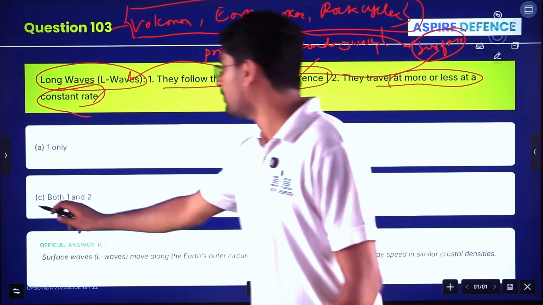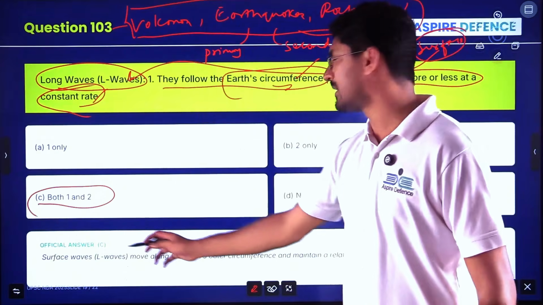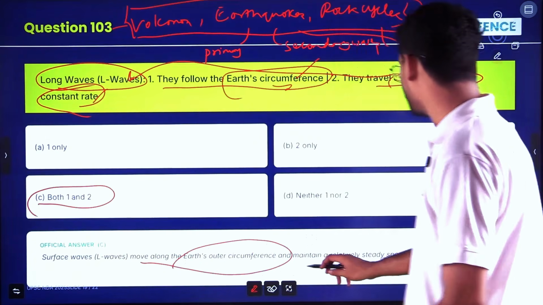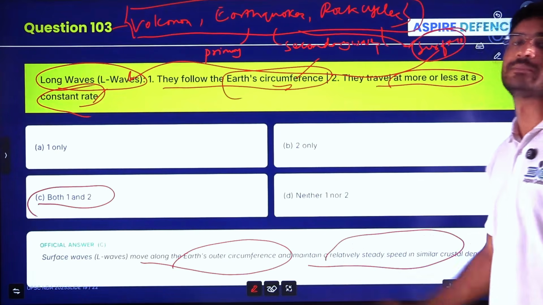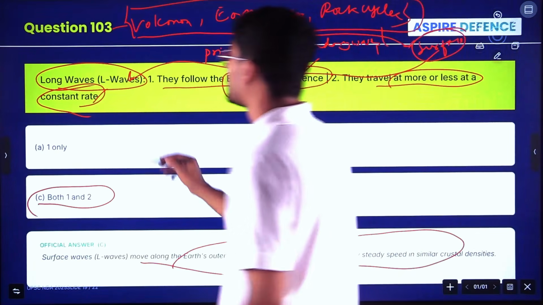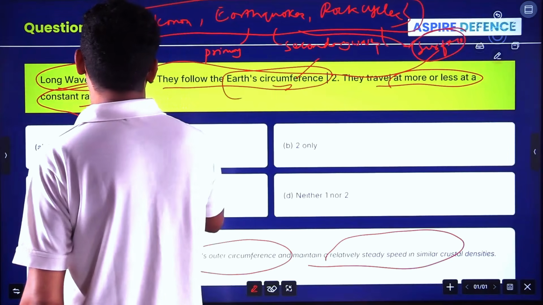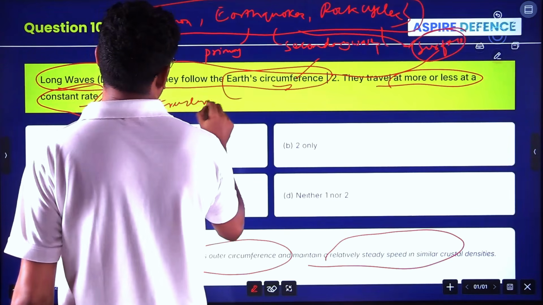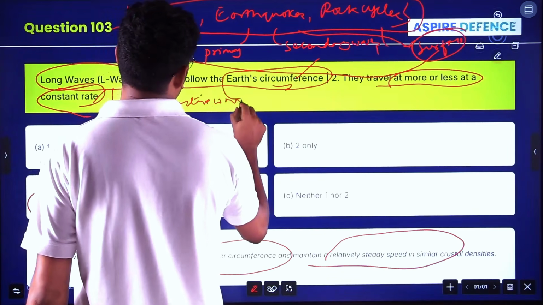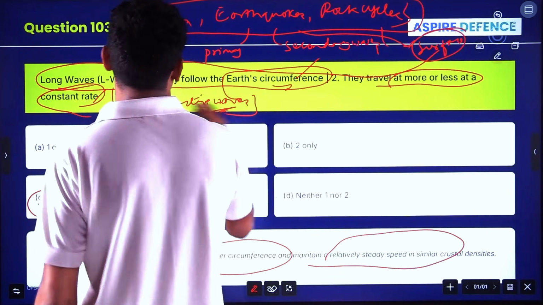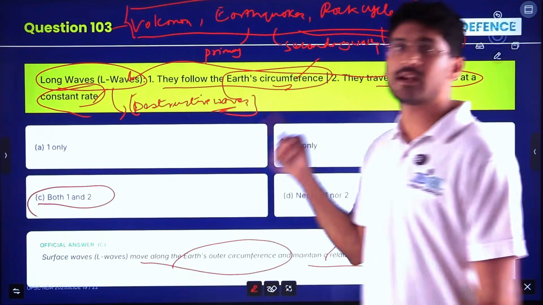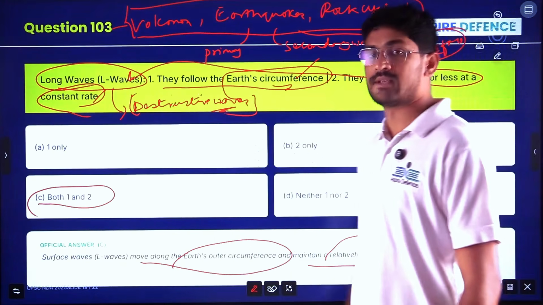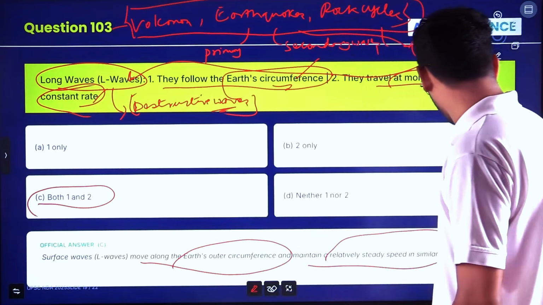Here the answer is both 1 and 2. These are L waves or surface waves. They move along the Earth's outer circumference and maintain a relatively steady speed. And they are the most destructive waves. Surface waves, L waves are the most destructive waves. This was also asked in UPSC. Most destructive waves are which one? Is it primary, secondary or surface waves? It is surface or L waves, long waves that are most destructive.